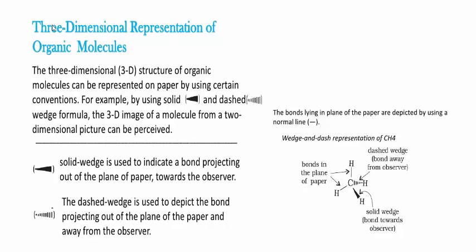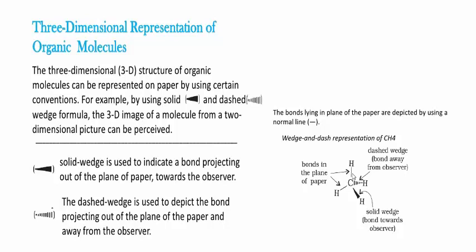Next, a very, very important concept, three-dimensional representation of organic molecules. Students, whenever you see three-dimensional structures, three types of bonds appear. What are those three types of bonds? One is the solid wedge, another is the dashed line, and another is the thick line. What do they indicate? See here, this is an example. This is the structure of the methane molecule, one carbon atom containing 4 hydrogen atoms.